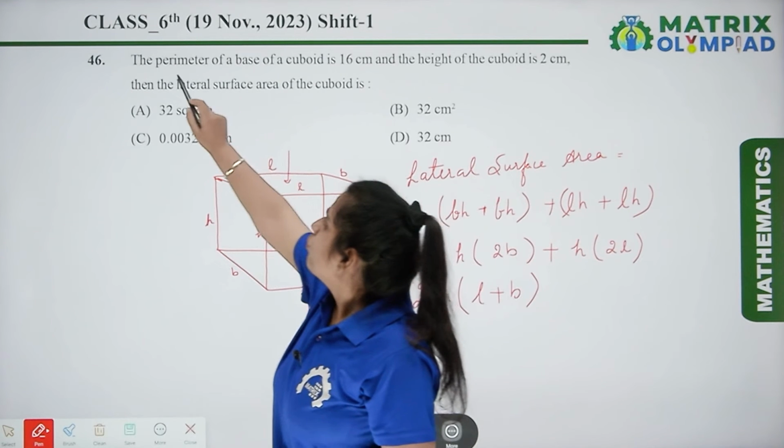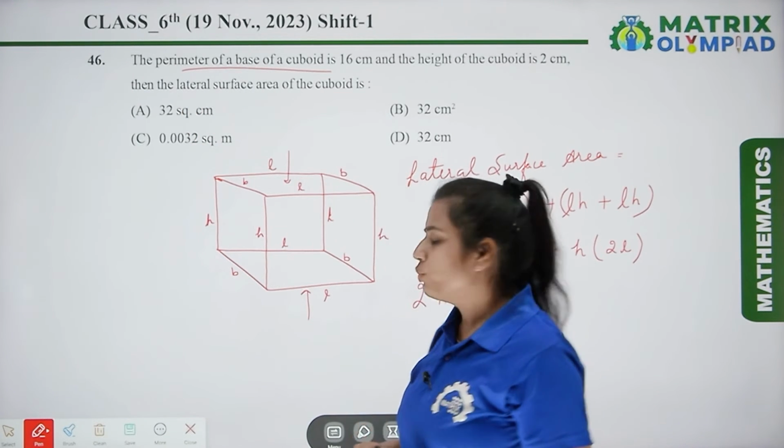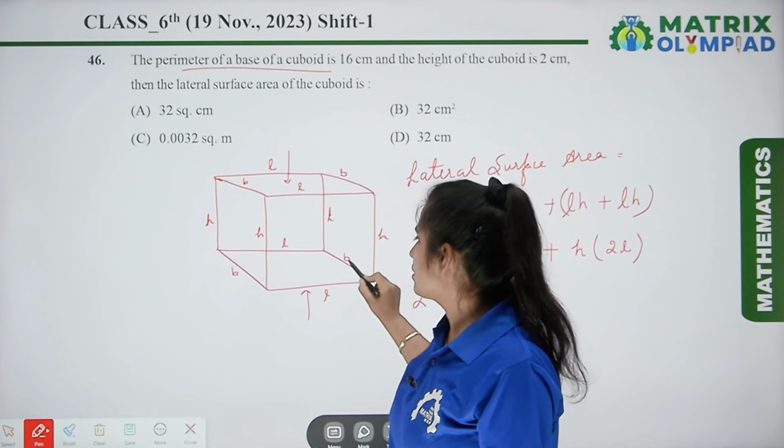Now, what information is given to us? The perimeter of the base of the cuboid is given to us. The perimeter of the base is length plus breadth.